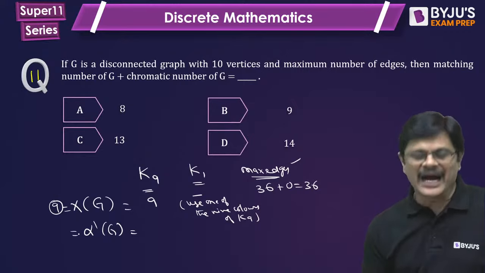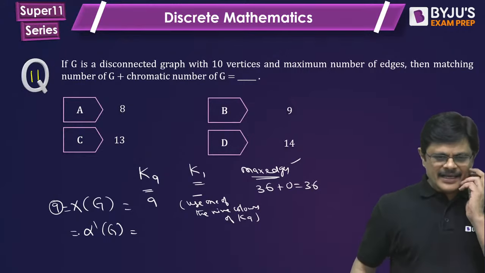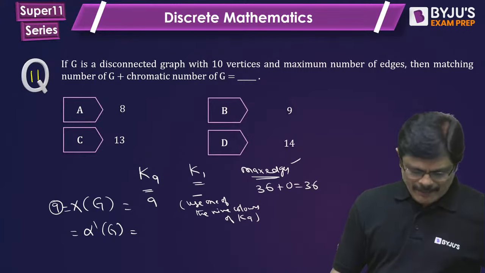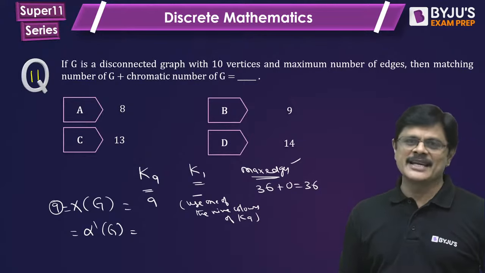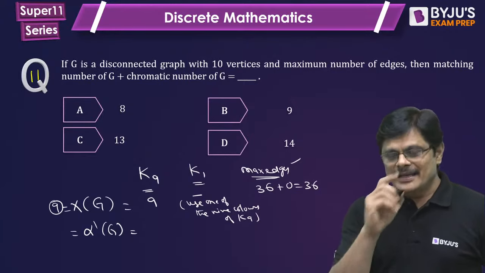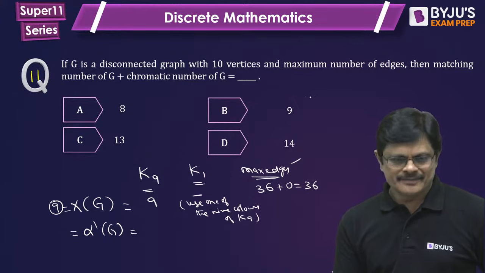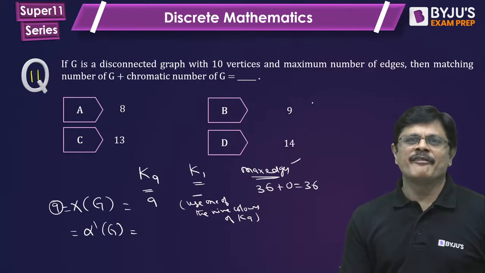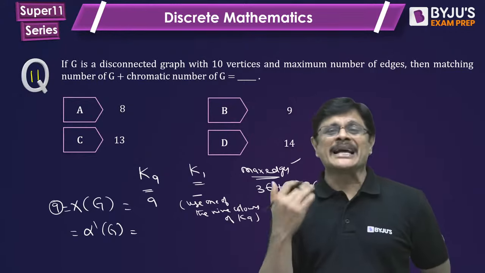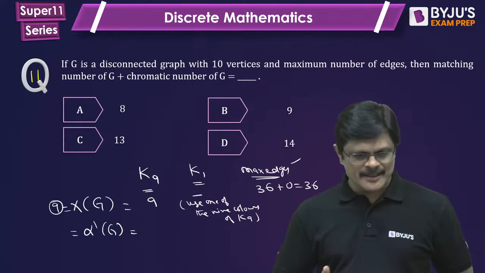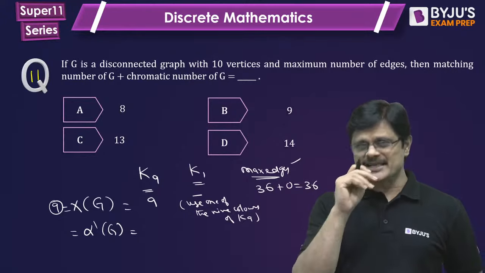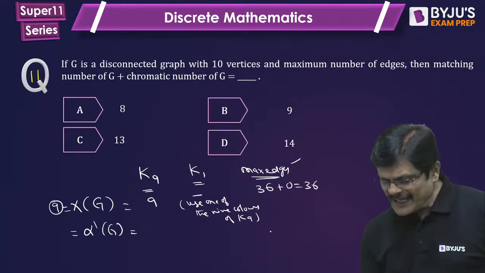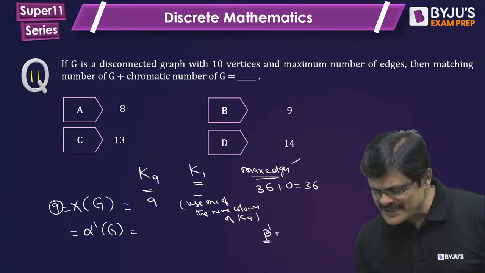What about alpha dash? Very good. But what about the matching number? See, my dear friends, when it is K9, you need to find the matching number, which means the maximum number of non-adjacent edges. But here, finding beta dash is very simple. Beta dash is the edge covering number.